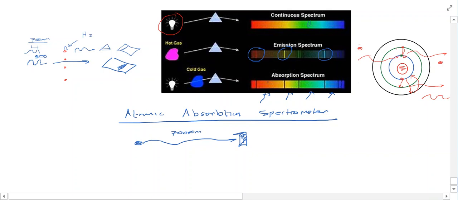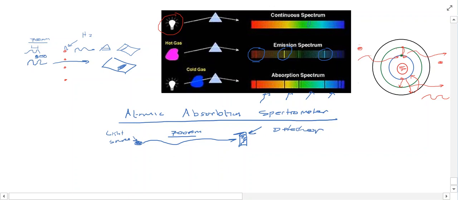In other words, it's only giving off one type of light, like a red light that has its wavelength at 700 nanometers. Now I know that hydrogen atoms will absorb this light and other atoms will not. So this here is our light source, and this here is our detector.